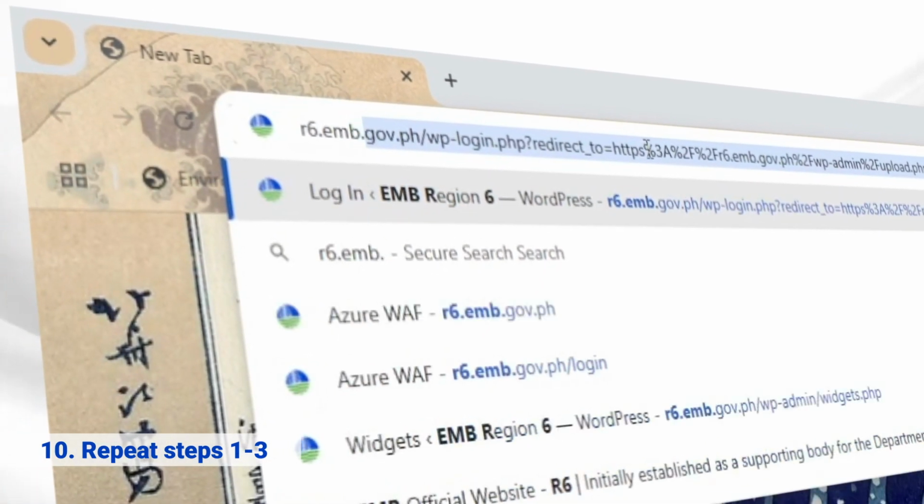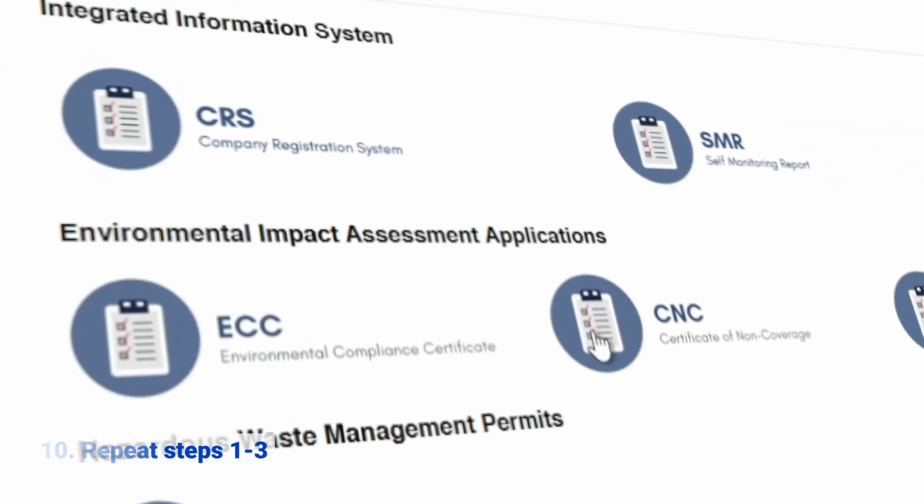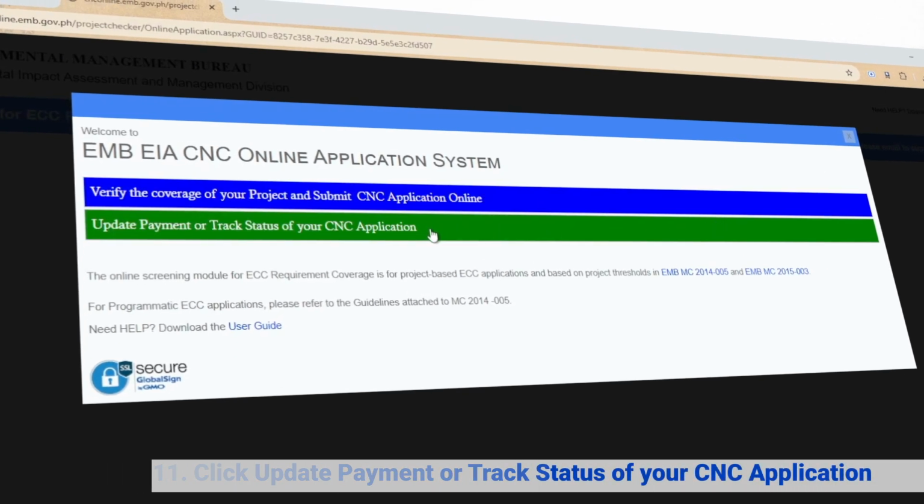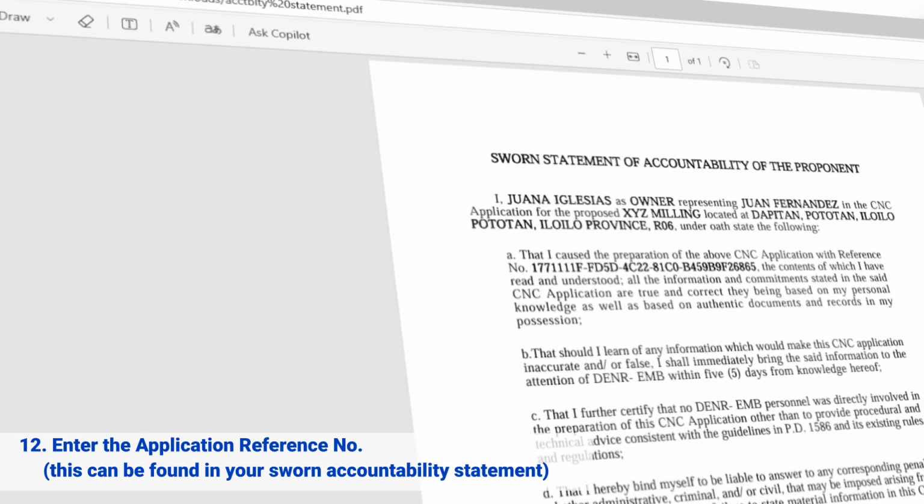Repeat steps 1 to 3. Click Update Payment or Track Status on your CNC application. Enter the application reference number. This can be found in your sworn accountability statement.